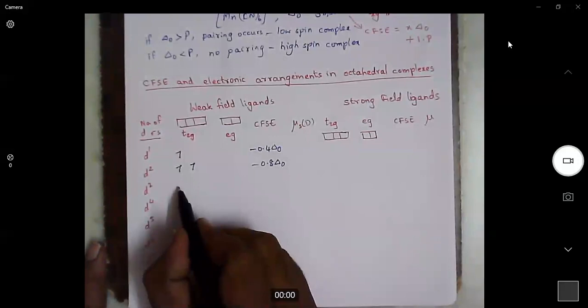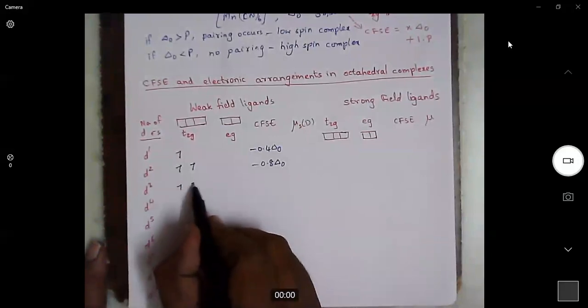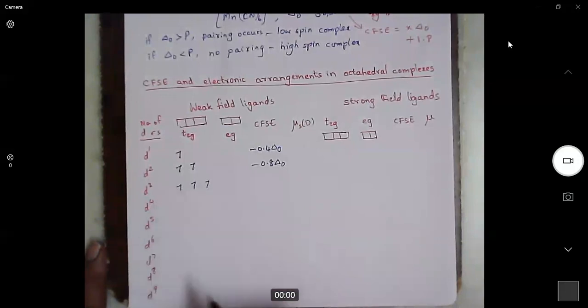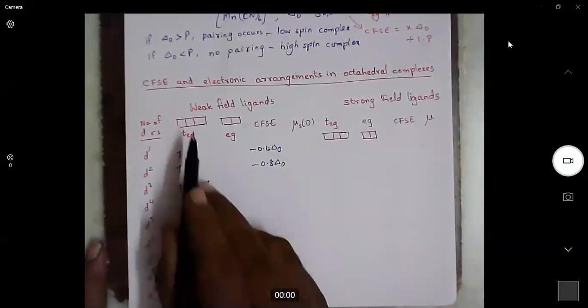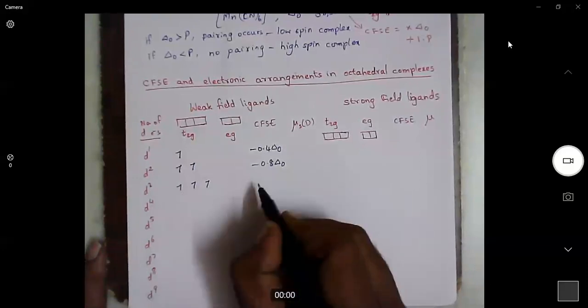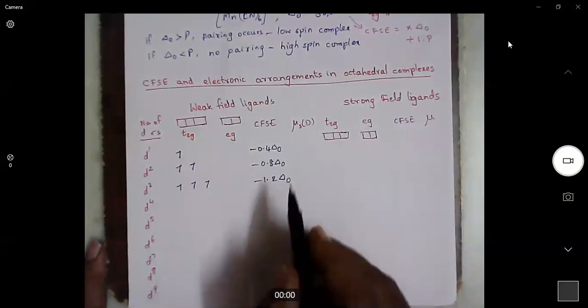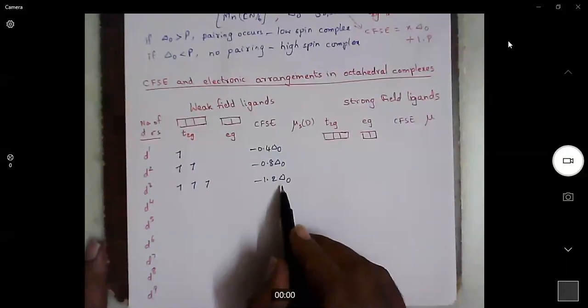Now, if we have 3 electrons in the metal ion, first electron, second electron, and third electron, they will not pair, right? Because there are 3 orbitals, each one must be singly occupied first. Minus 0.4 into 3 is minus 1.2 delta naught. I'm calculating this from the formula.